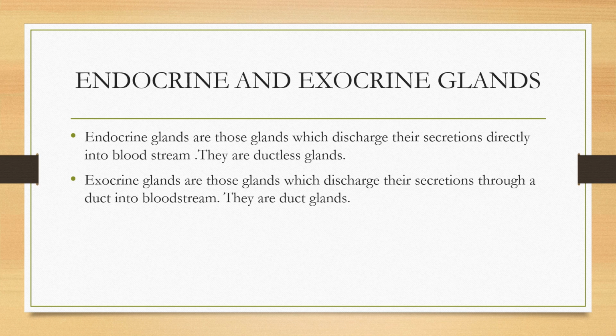Now we will learn what is an endocrine gland and what is an exocrine gland. Endocrine glands are those glands which discharge their secretion directly into bloodstream, while exocrine glands are those glands which discharge their secretion through a duct. They are duct glands.